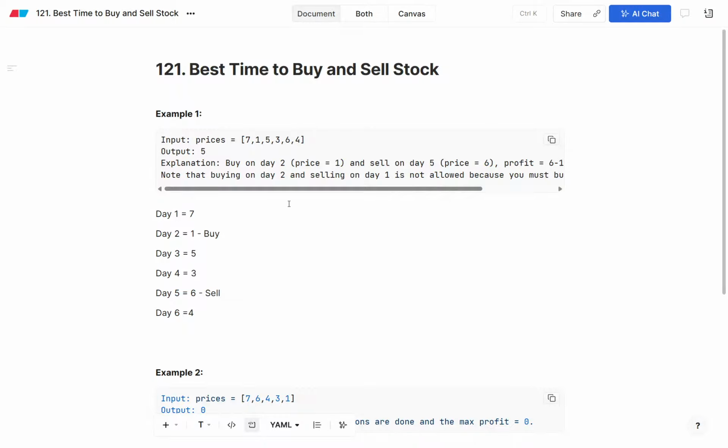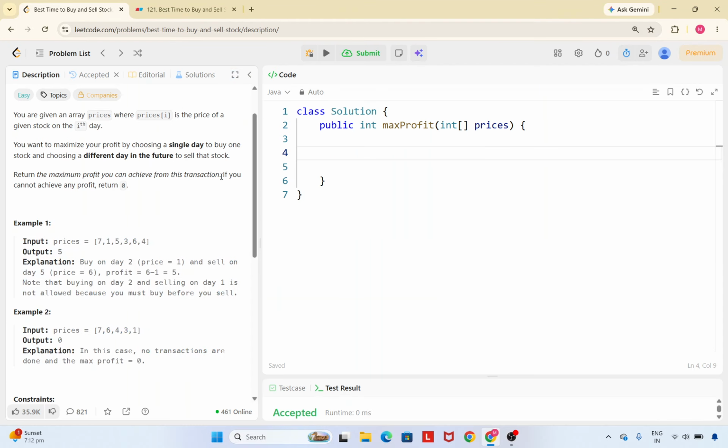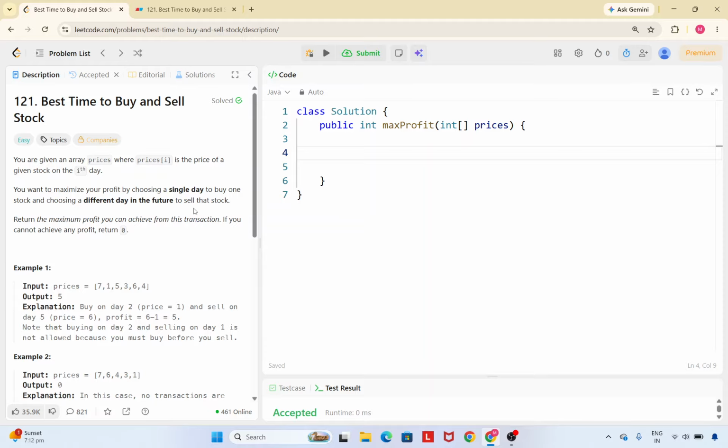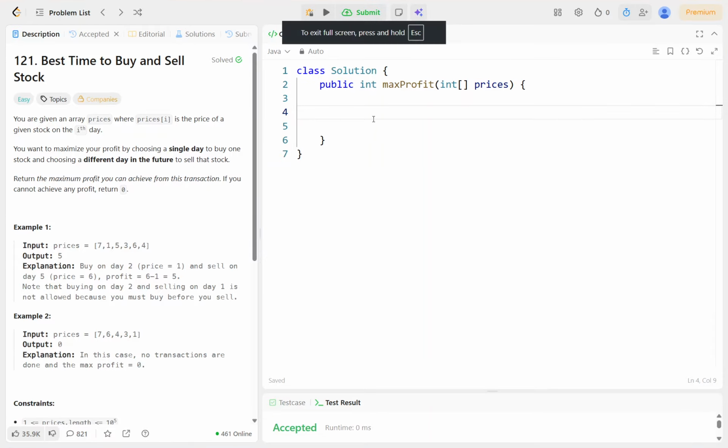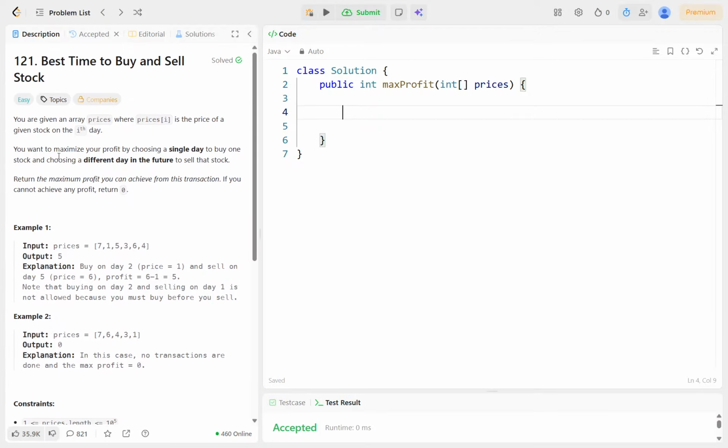Okay, so let's quickly go to LeetCode and we will try to solve it. So here, if you see, we are given the prices array as I discussed, and we need to maximize the profit by choosing a single day to buy one stock and choosing a different day in the future to sell the stock. So how will we solve it? We are given the prices array.